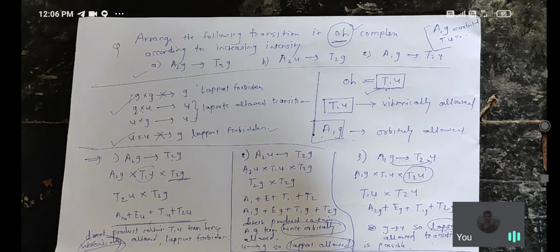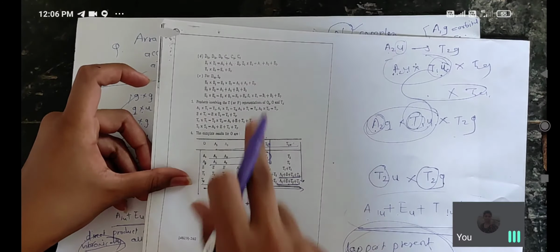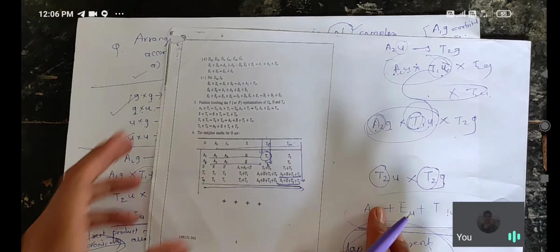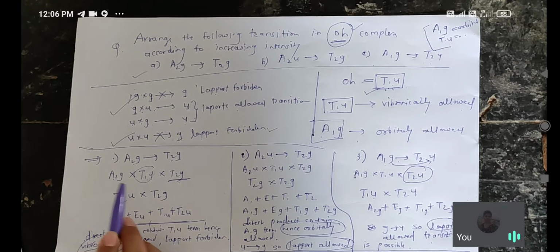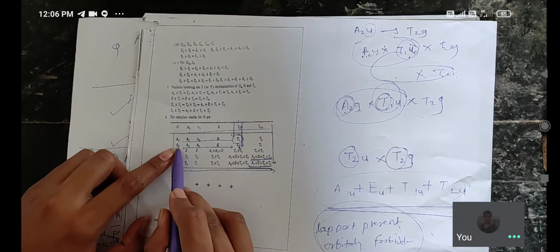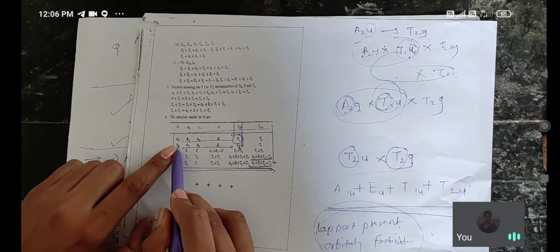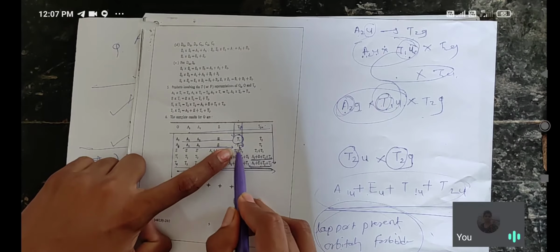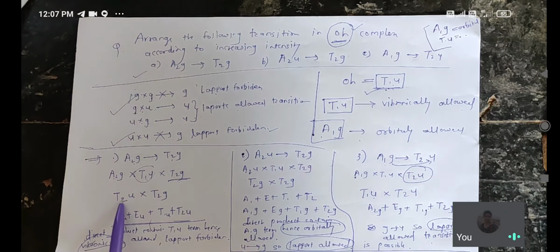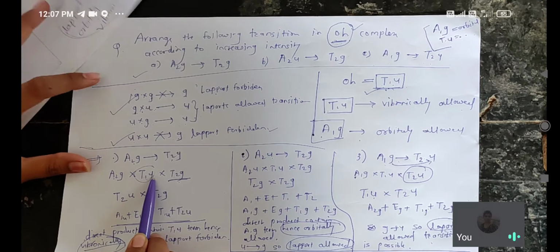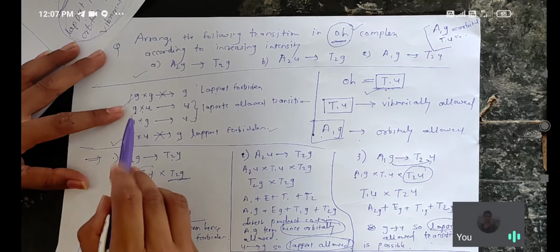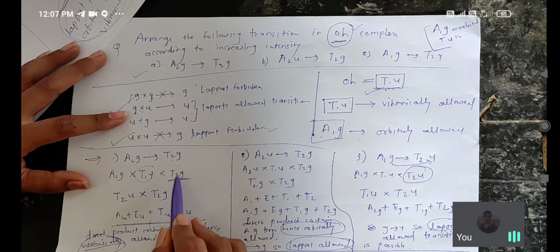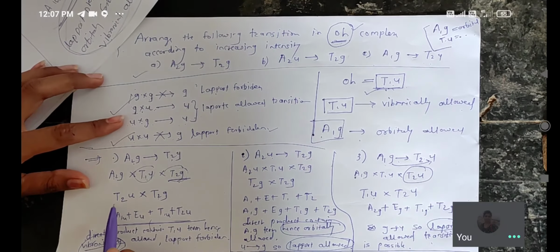In the question paper, at the last page, this table of octahedral complexes is given. See first what is the product A2 into T1u. You have to go from this side, A2 into T1u. What is here? T2, so you have to write T2. G into u, the Laporte allowed transition, gives u, so you have to write u. Multiplied by what is remaining, T2g.